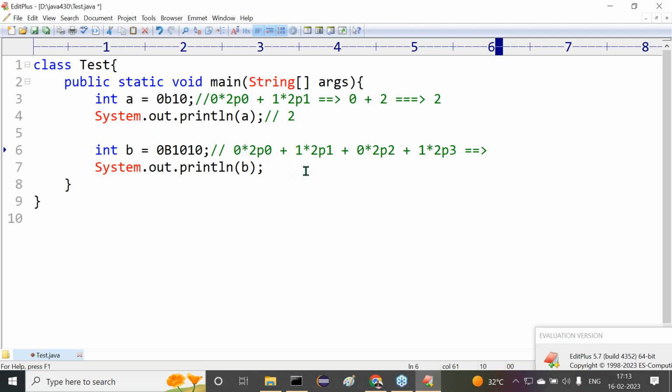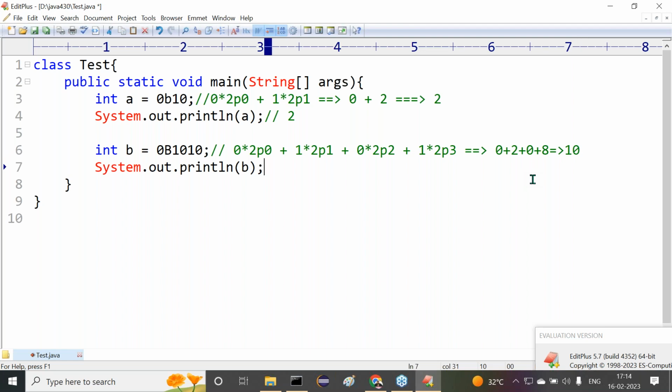0 star 0 is 0, plus 1 star 2 power 1, that is 2, plus 0 star 2 power 2, 0 only. 0 star anything is 0. Plus 1 star 2 cube. 1 star 2 to the power 3 is 8. Now tell me, what is the result overall? 2 plus 8, what value are we getting? 10. Am I right or not?